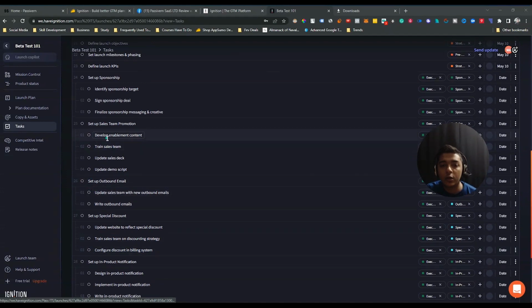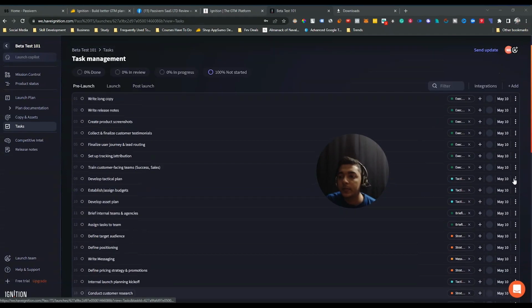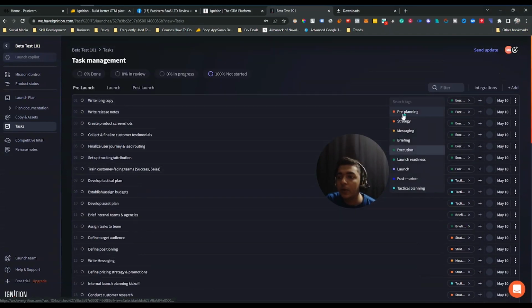And see, they have also added subtasks, so you can add subtasks also. And here there is an option, let me show you. See, here there are options for pre-planning, strategy, messaging, briefing, execution, launch, and deadlines. That means this task is related to which of these options or which of these tags. You can categorize your task according to different tags here.